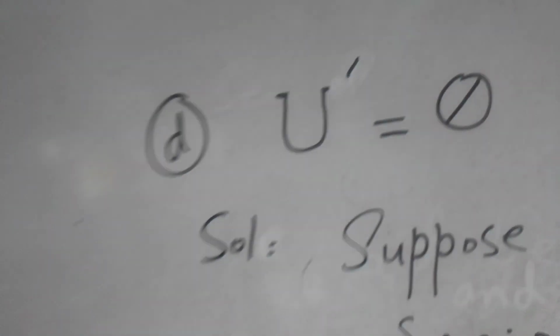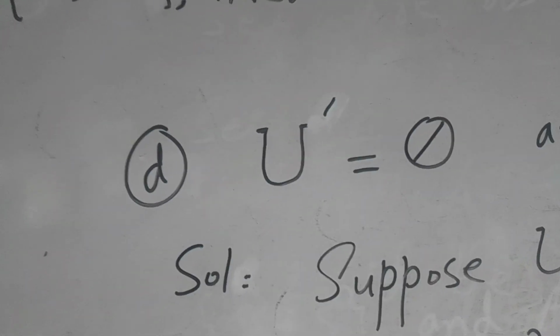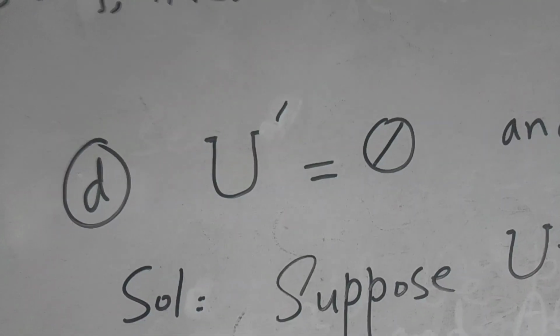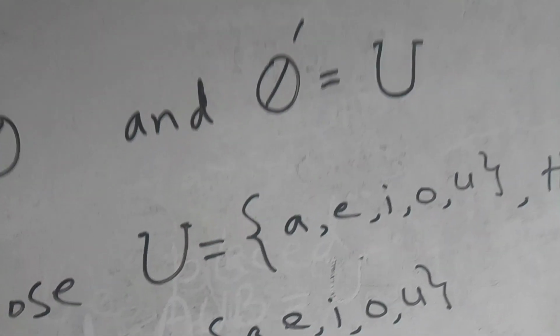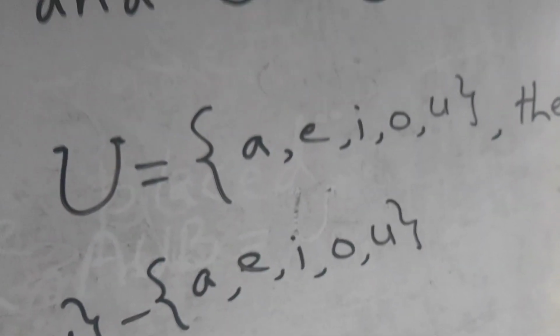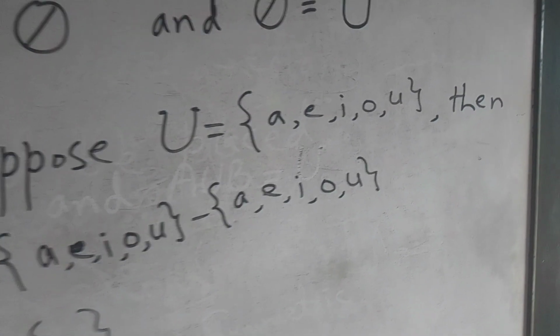And now on point D: universal set complement is equal to the null set, and null set complement is equal to the universal set. Suppose the members of the universal set are {A, E, I, O, U}.